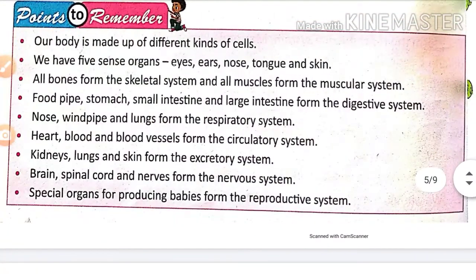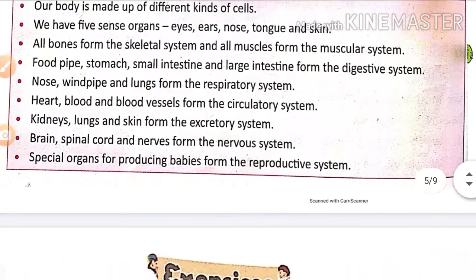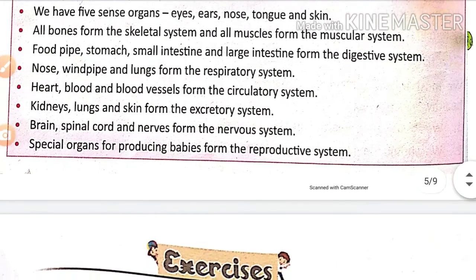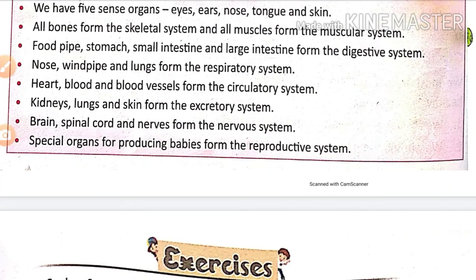Points to remember. Our body is made up of different kinds of cells. We have five sense organs, that is, eyes, ears, nose, tongue, and skin. All bones form the skeletal system, and all muscles form the muscular system. Food pipe, stomach, small intestine, and large intestine form the digestive system. Nose, windpipe, and lungs form the respiratory system.